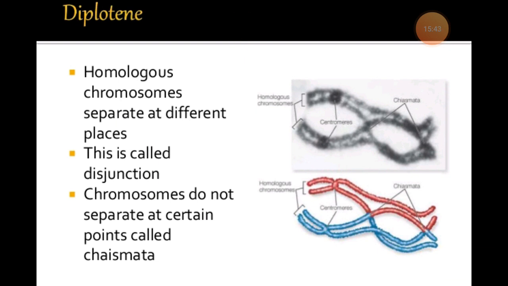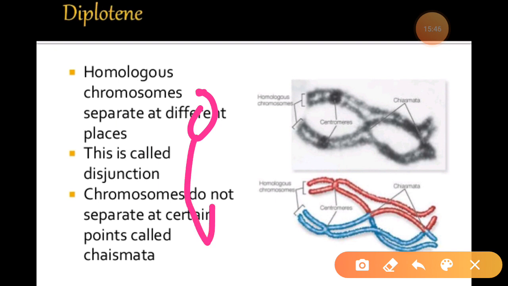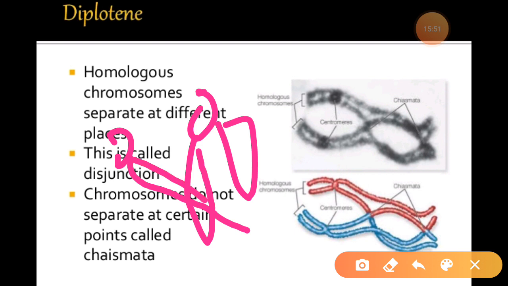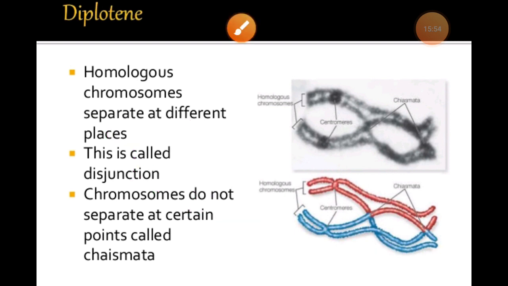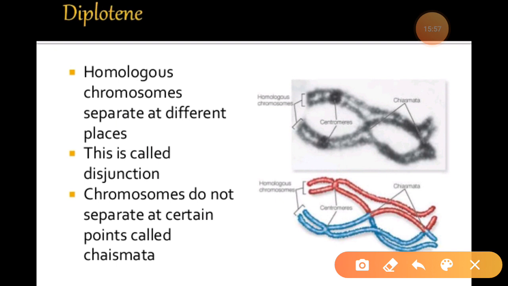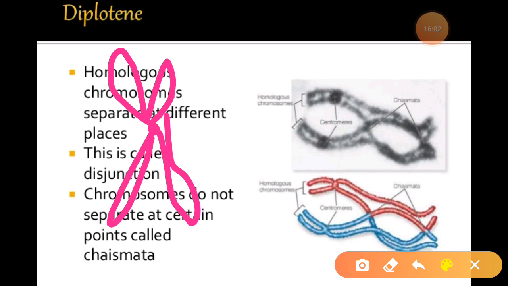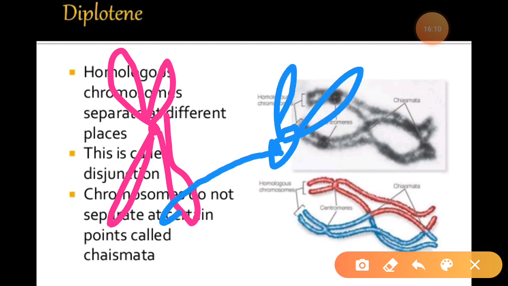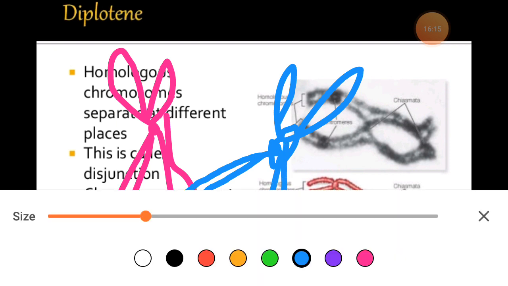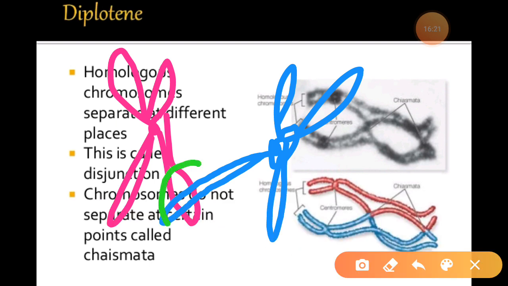What is chiasma? Generally, our chromosomes, when they form an X-shaped structure with another chromosome. Just see, suppose this is a chromosome, and there is another chromosome like this, and when this arm is formed like this, you can see this X-shaped structure over there.